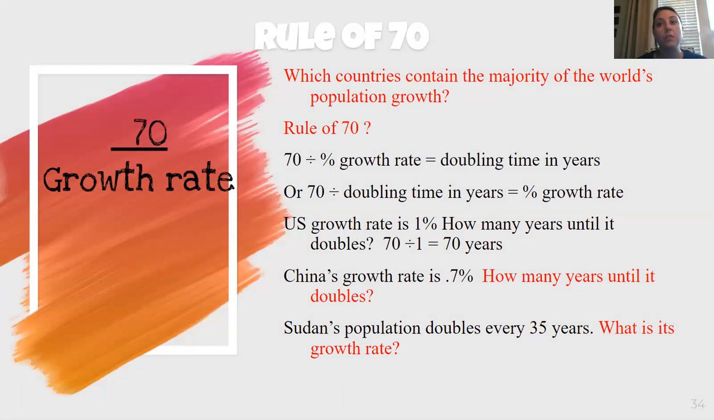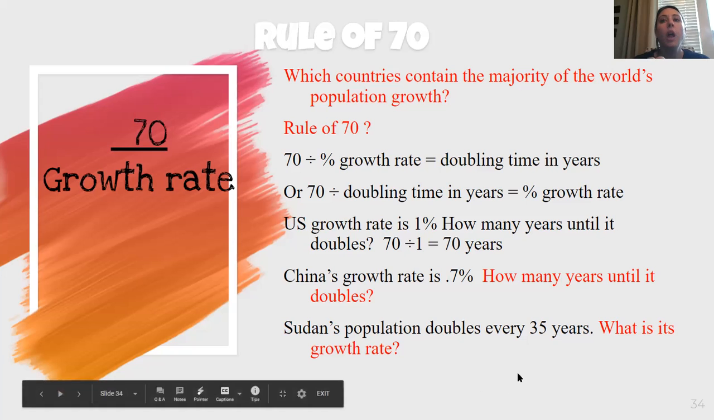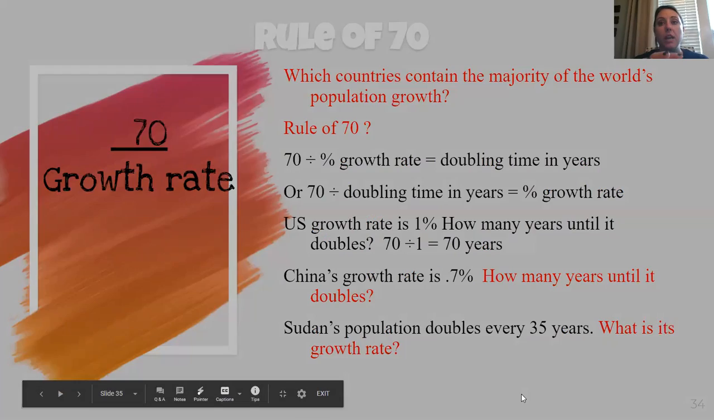Sudan's population doubles every 35 years. What is its growth rate? So now I'm going to set up the opposite. 35 is equal to 70 divided by X. And so its growth rate is 2%.